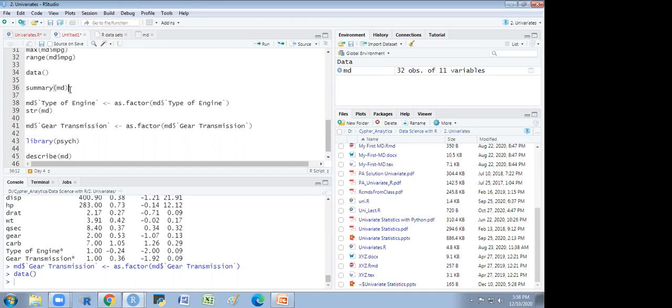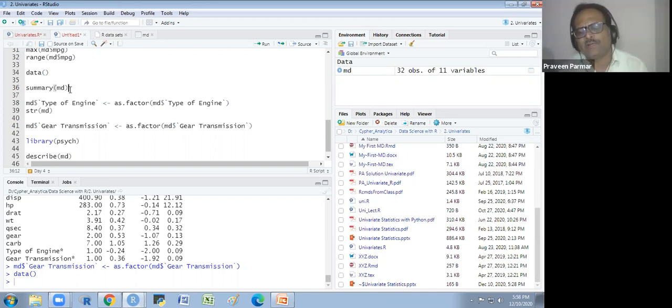We could read any sort of file extension here, or we could also save in any sort of file extension. Even the SAS file, SPSS file, Excel sheet, CSV format file, we could read here.